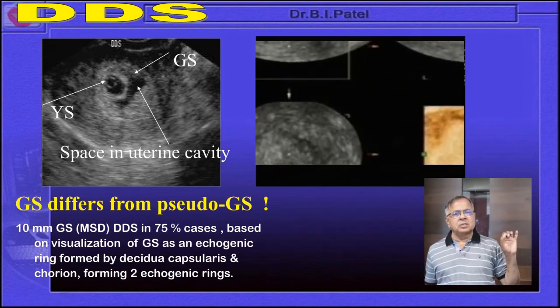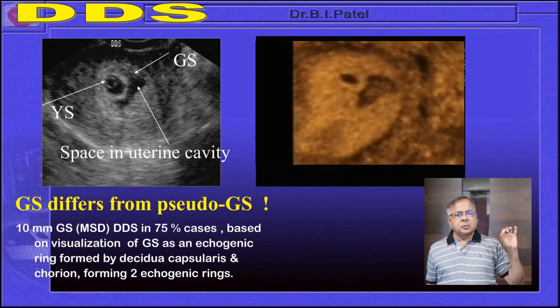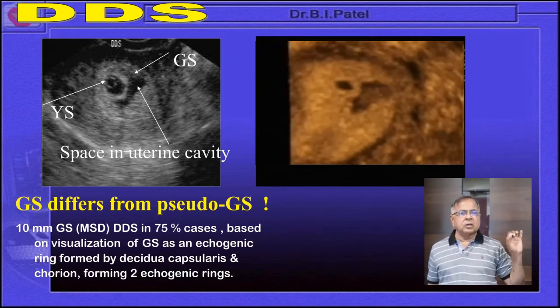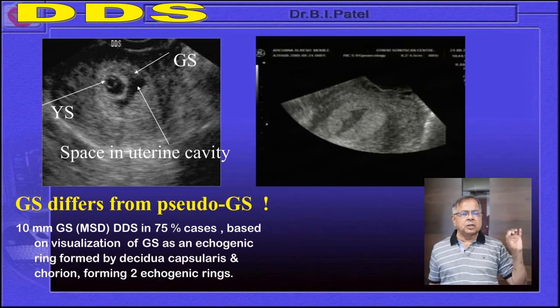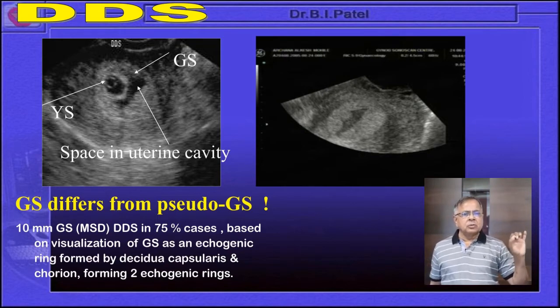Yes, over here you can see the hypoechoic space, and that is a space in the uterine cavity and not a collection of blood, or a twin pregnancy, or an unfused amnion. So there are these differentiating points to which we should give attention during the assessment of a double decidual sac sign.